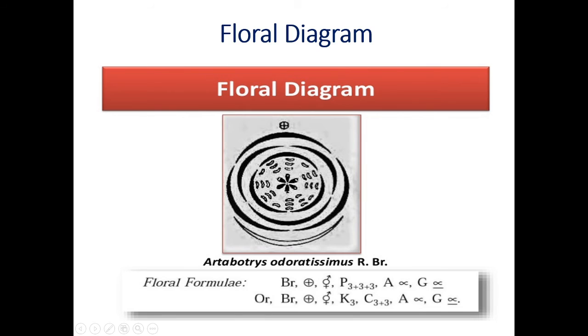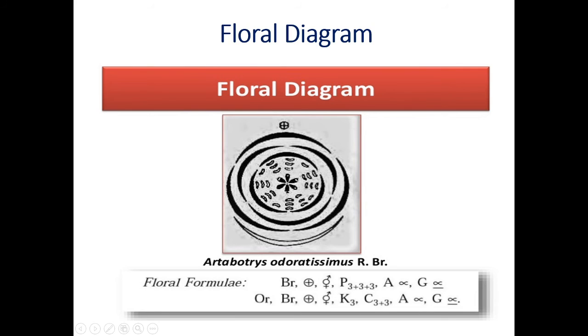Now in this way we have described this family, and we have to study how to write the floral formula. I am going to read the floral formula: bracteate, actinomorphic, bisexual, perianth 9, 3 plus 3 plus 3. They are arranged in 3 whorls. Androecium, number of stamens are many. They are free. Gynoecium, carpels are many, and superior ovary.